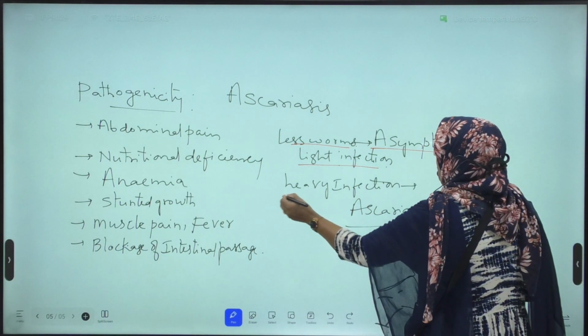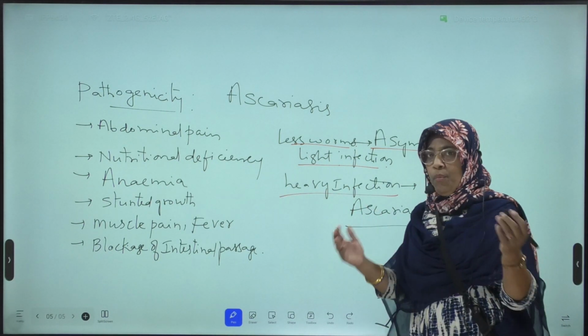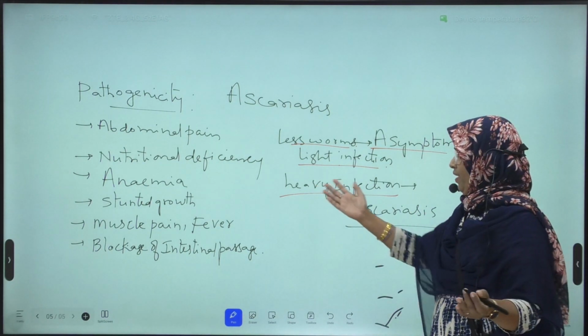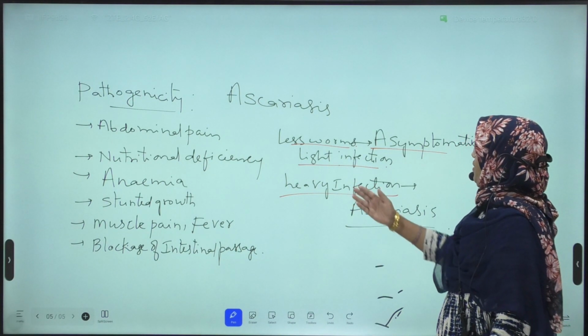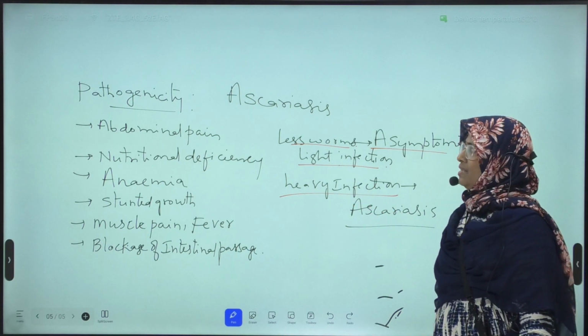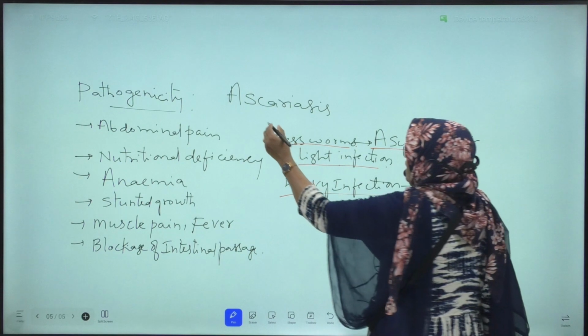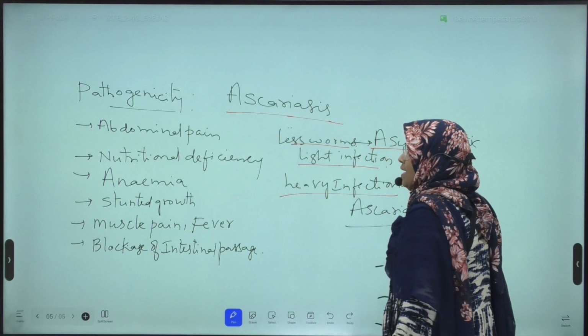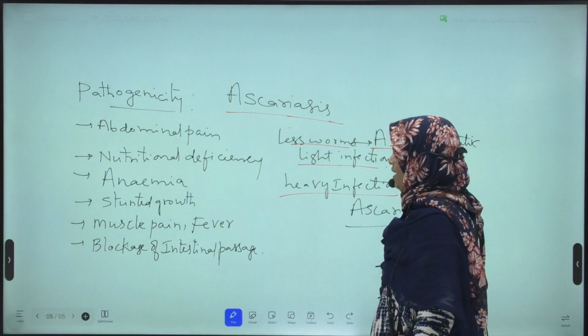Okay. If heavy infection takes place, if more worms are present in the small intestine, it means heavy infection takes place. This heavy infection is called Ascariasis. The disease caused by Ascaris is called Ascariasis.